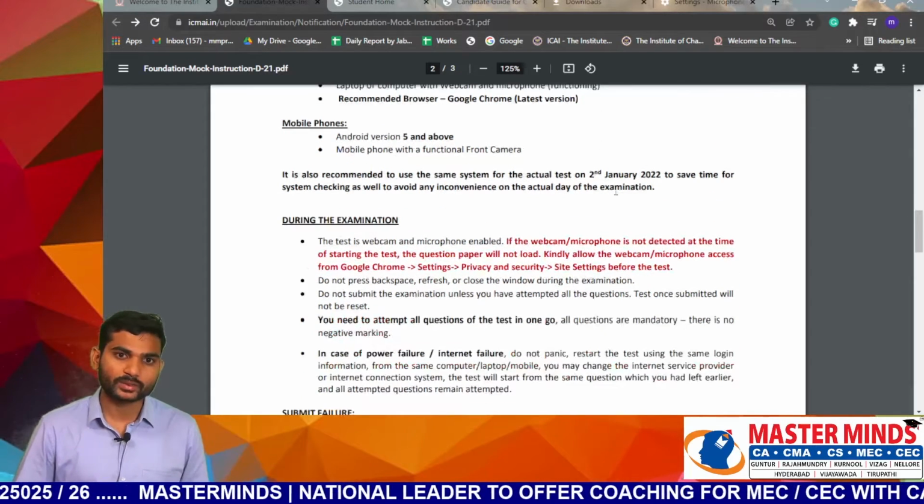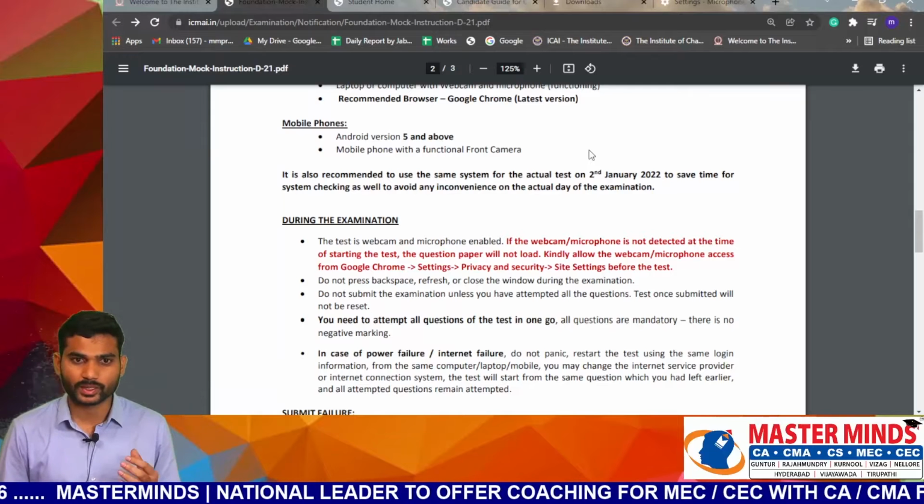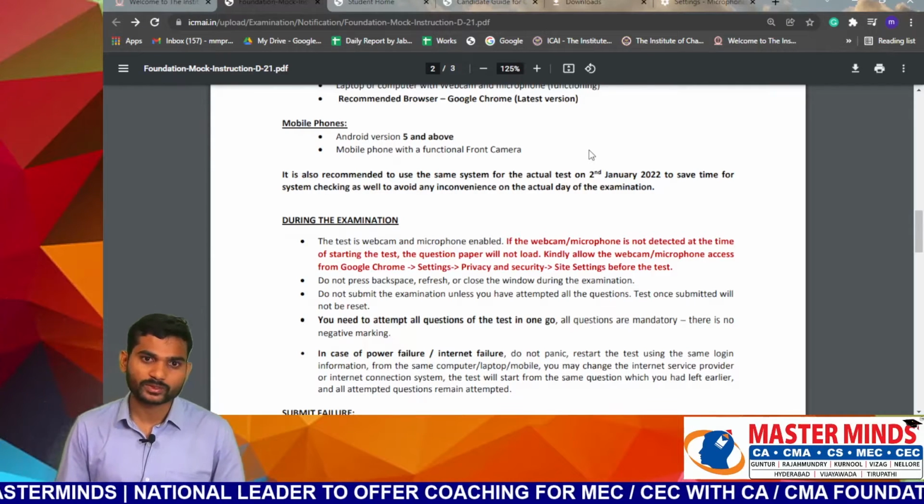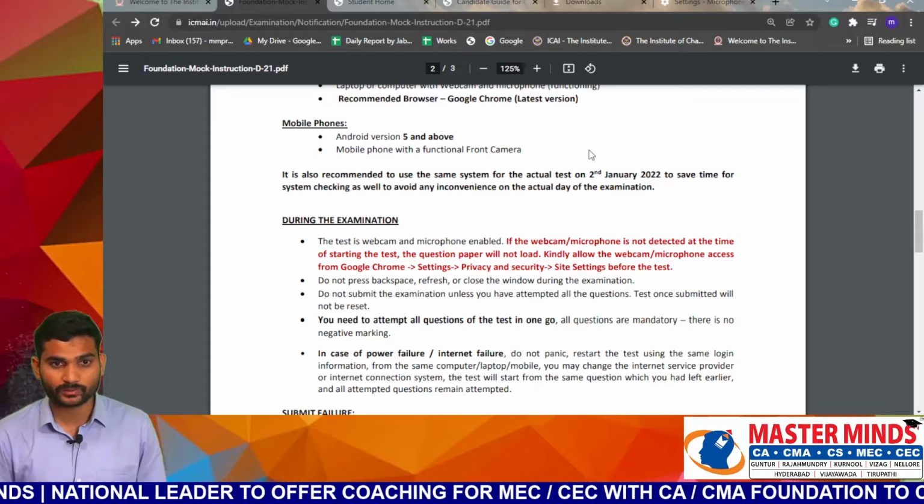Mobile phone: Android version 5 and above. Basic mobile phones are not allowed, only Android version 5 and above. The mobile phone should have a functional front camera; your front camera should be working properly.